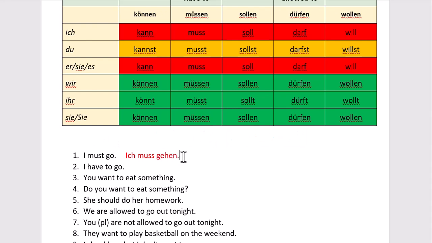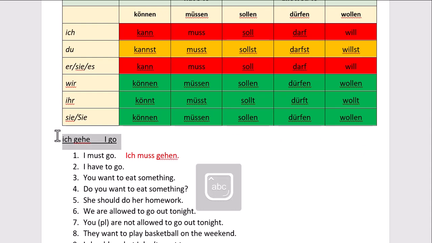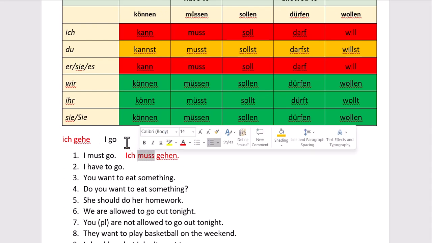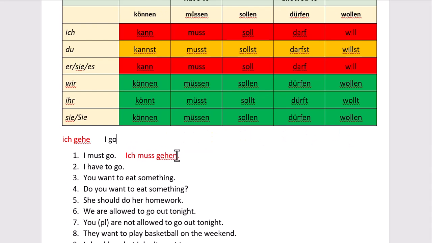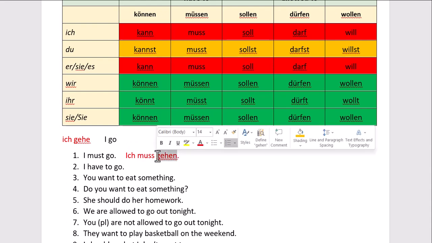And notice with the second verb that the ending does not have e, like you would expect when you say ich gehe, I go. Now, why is that? Why is it in this case that the e does not need to be there? Well, it's because the ich ending is already given in the first verb. So when a second verb in a German sentence, you don't need to mark who's in charge of that verb because you already know from the first verb.